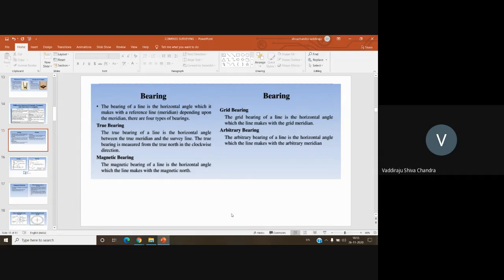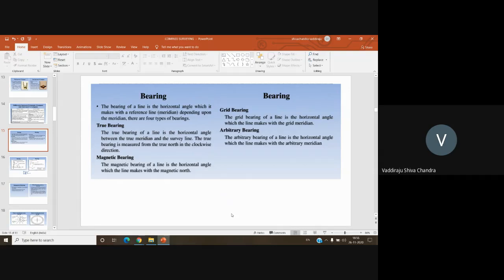That is why, whenever you are taking magnetic bearings in surveying works, you need to clearly mention a term called magnetic declination on the plan or map you are preparing. That way, when you are calculating after 10 or 20 years, you can determine what the magnetic north and the magnetic declination are again, and based on that determine the correct area. Because the area doesn't change, right? If today there is a land of 200 square yards, after 20 years the area of the land should be 200 square yards only.